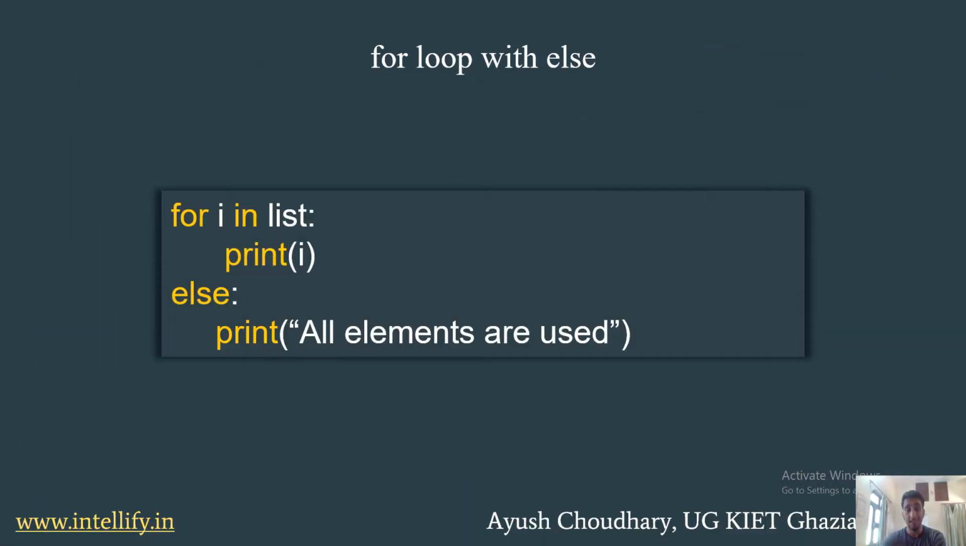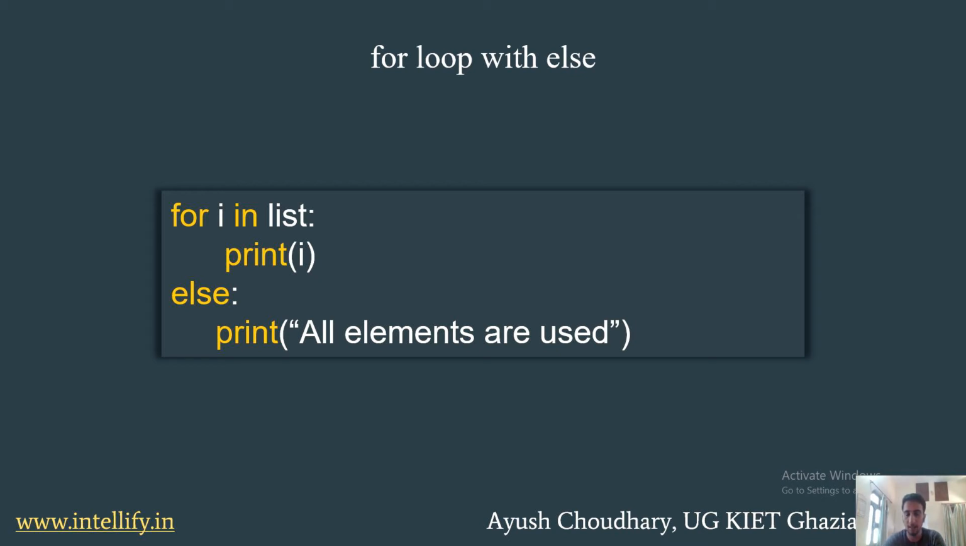Then comes the for loop with else. Unlike other languages, in Python we get a for loop with an else statement. When the for loop has executed completely, it goes to the else statement and executes the statements inside the else. What if sometimes I do not want to execute the else statement? It is not necessary that you put an else statement after the for loop. It depends on whether you need it or not.